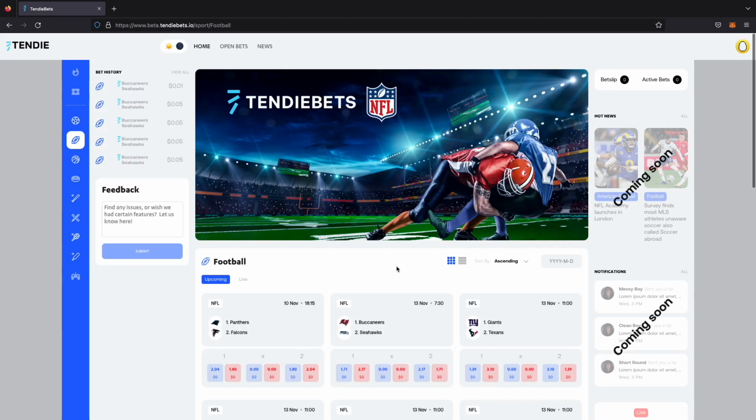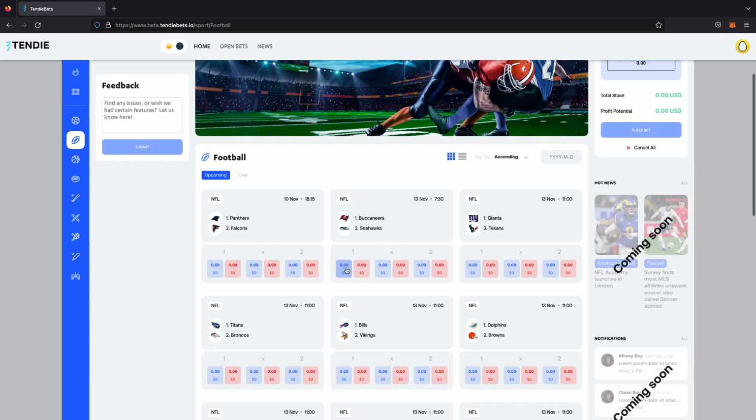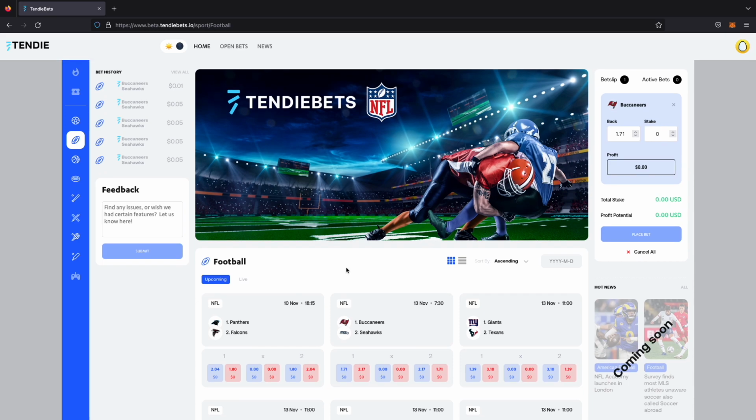Let's go back to football. American football, sorry. And yeah, Bucks Seahawks game looks good. From the home page, you can bet directly. If you click on one of these buttons at the bottom, these are back and lay buttons. And to explain that, let's pass it over to our expert, T.